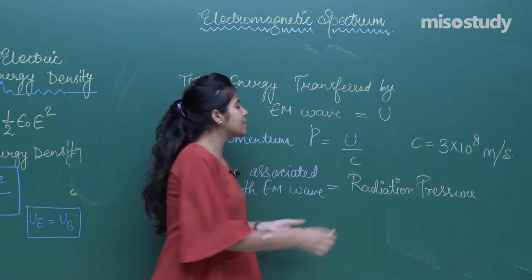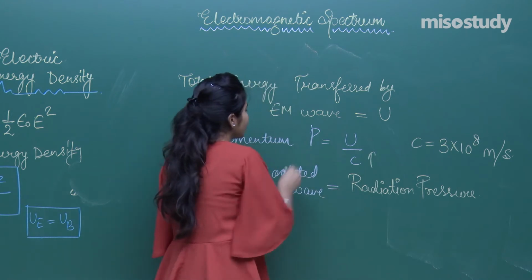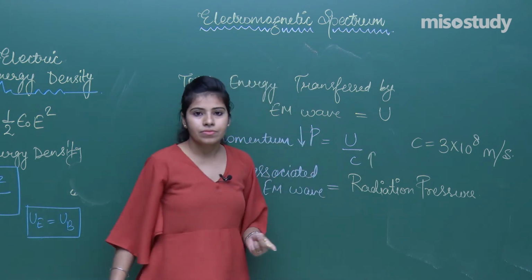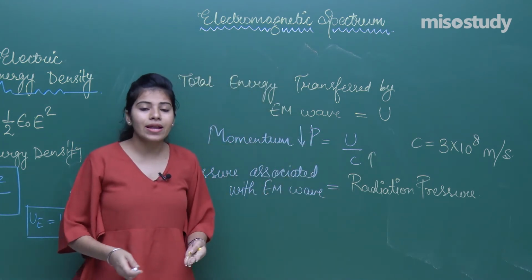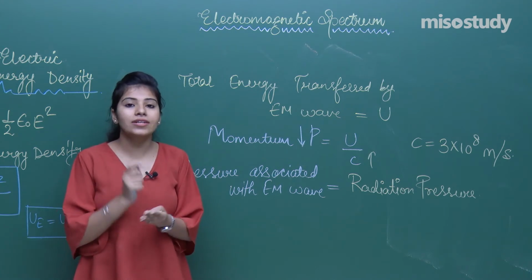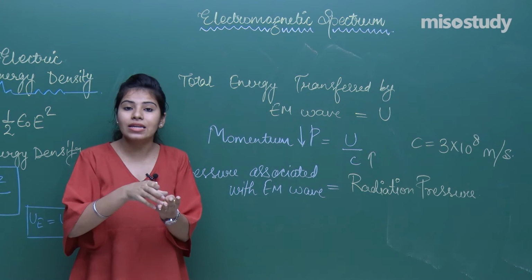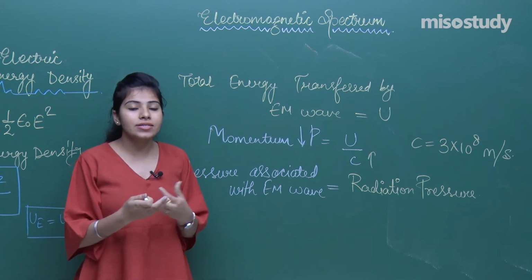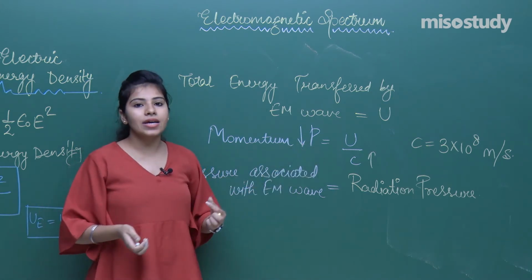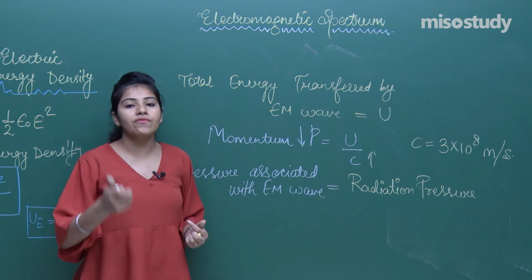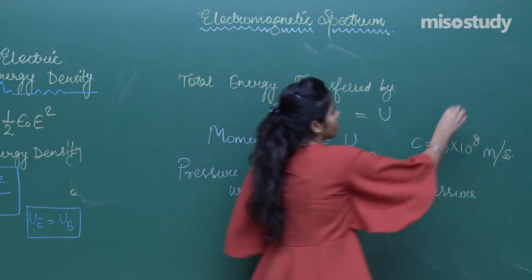So if C is greater, momentum will be less. So if momentum is less, the pressure will be less. That is the reason why you don't feel any pressure when sunlight is falling on your hand. And similarly, if pressure is there, energy is there, you can find out the force.